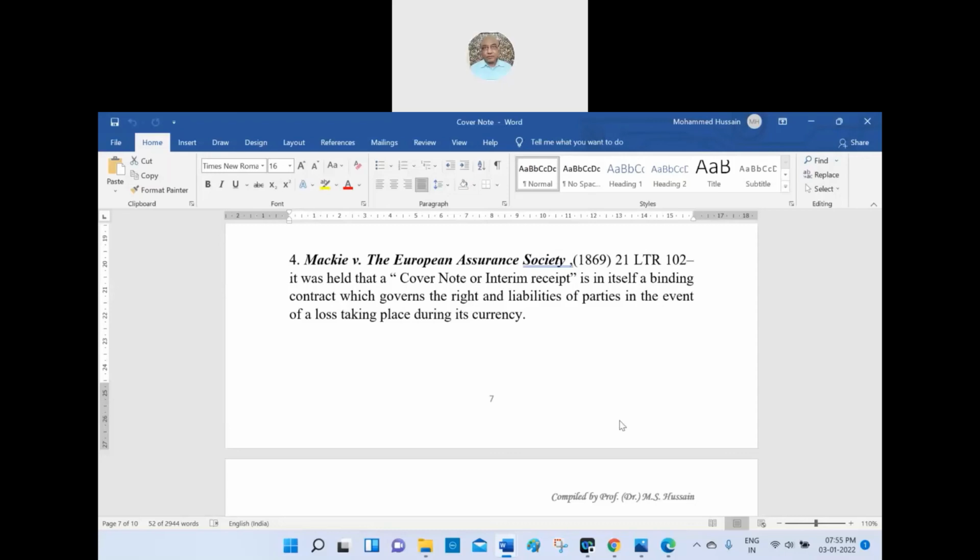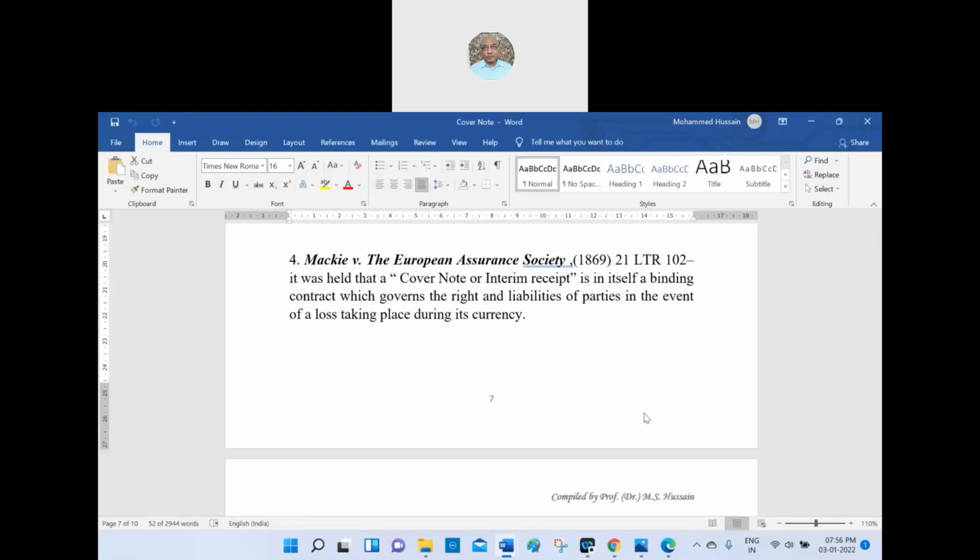But one thing is certain, in case the loss occurred in the period, yes, definitely it will be borne by the insurance company. Is it clear? Yes, clear, sir. At the end they can deny it, but the incident happened before the denial.